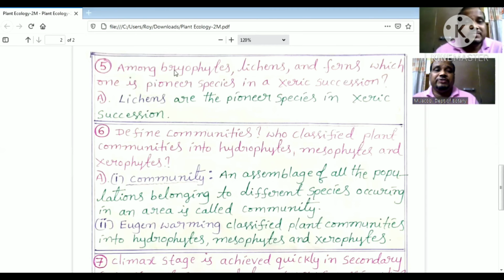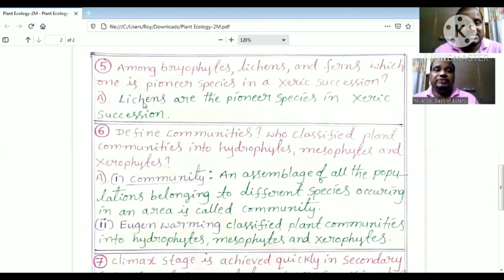So question is, among bryophytes, lichens and ferns, which one is pioneer species in a xeric succession? Lichens are the pioneer species in xeric succession. So here lichens are special group of plants in which an algal partner and fungal partner live together as symbionts in which they are living.